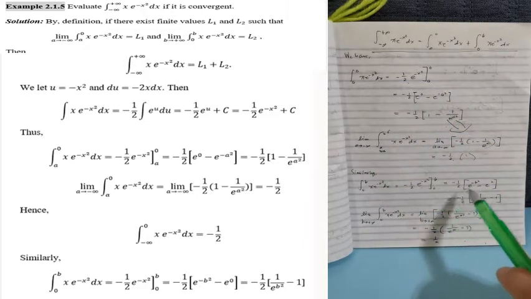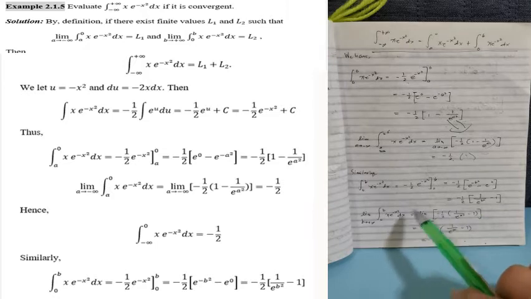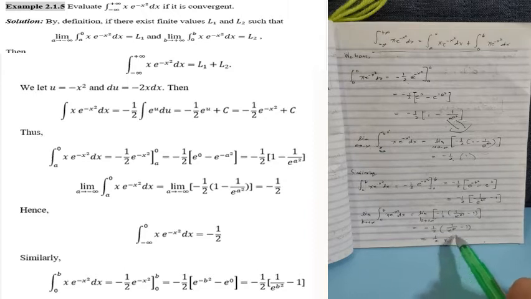So, replace natin si x ng b. So, magiging negative 1/2 e to the power of negative b squared minus e to the power of 0. So, this one is 1 na lang yan. Ito is 1 over e to the power of b squared times negative 1/2. So, to get the limit of this, we have the limit of negative 1/2 times 1 over e to the power of b squared minus 1 as b approaches to positive infinity. So, ang sabi ko kanina, the more na palaki ng palaki yung number natin dito, mas liliit yung value, and then ima-minus natin siya ng 1, 1 pa rin yung sagot. So, negative 1/2 times negative 1 is positive 1/2.